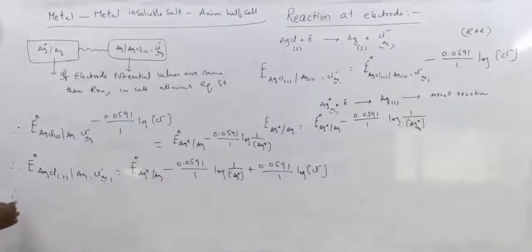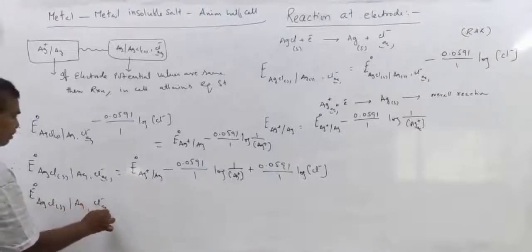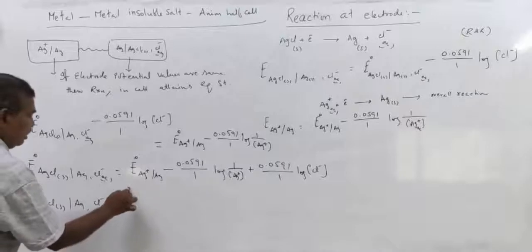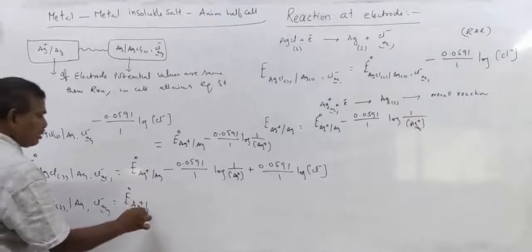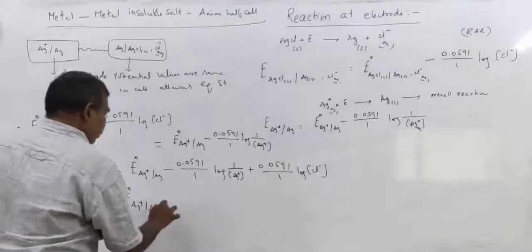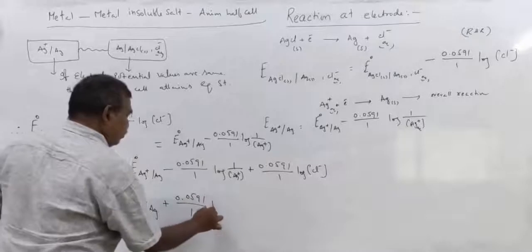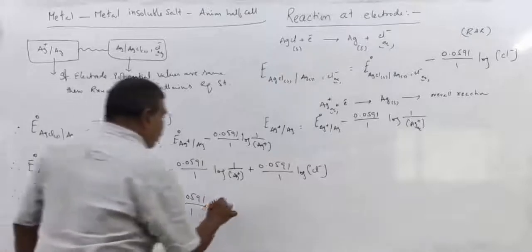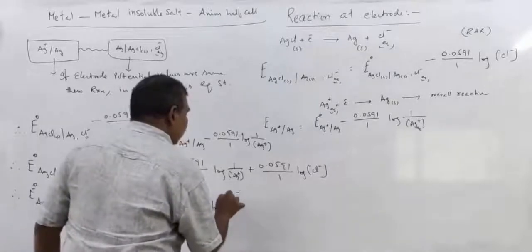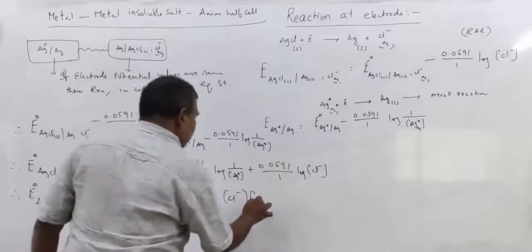So again, this can be written as E° AgCl solid, Cl- aqueous is E° Ag+ | Ag plus 0.0591 by 1 log Cl- concentration into Ag+ concentration.